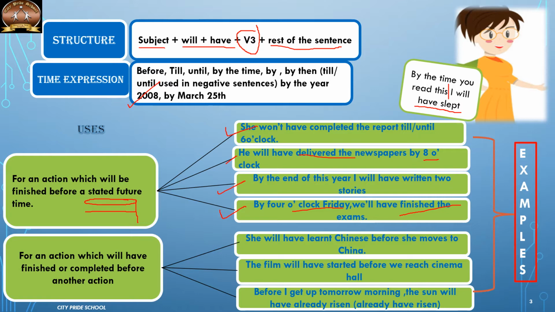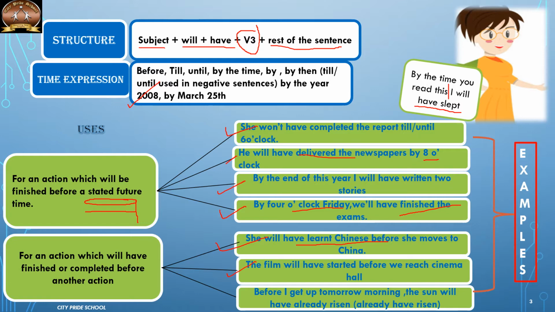The second use is for an action which will have finished or completed before another action. Example, she will have learned Chinese before she moves to China. So it is mandatory for a person to learn Chinese before he or she shifts to China. Second example, the film will have started before we reach the cinema hall.